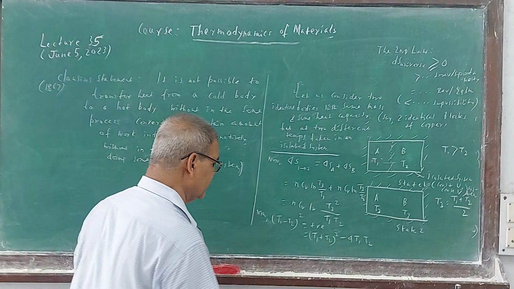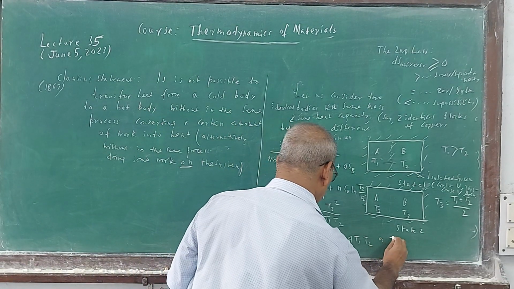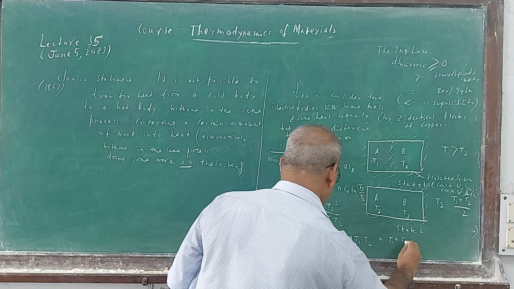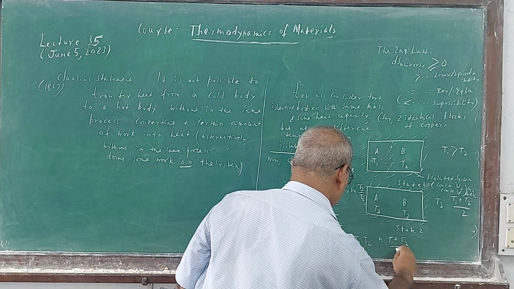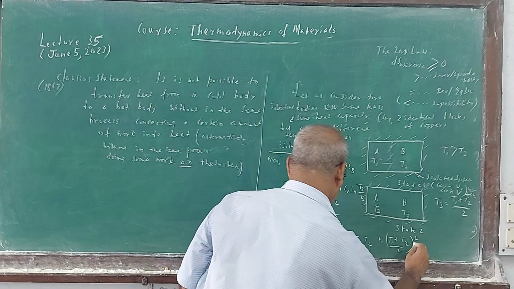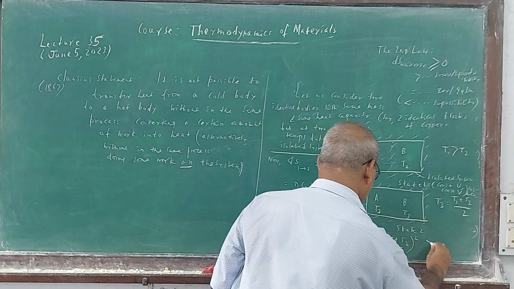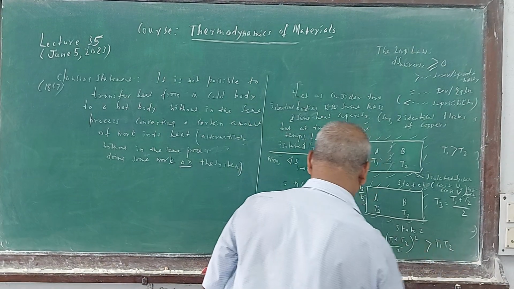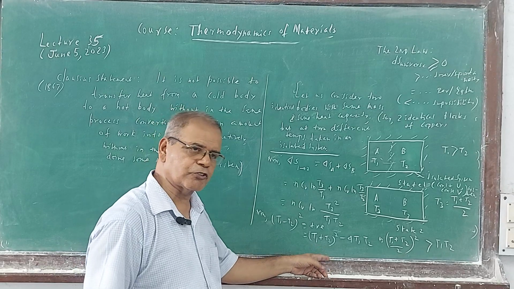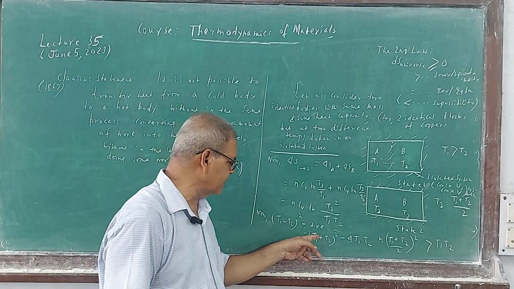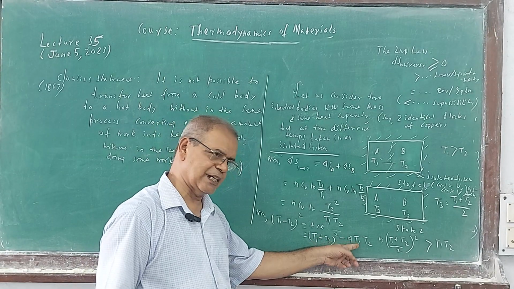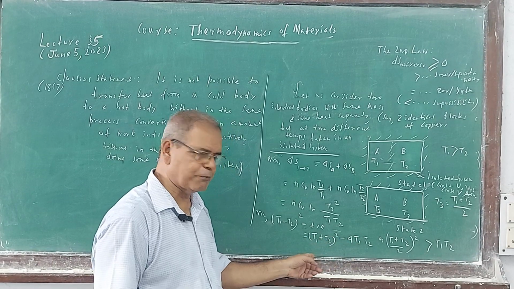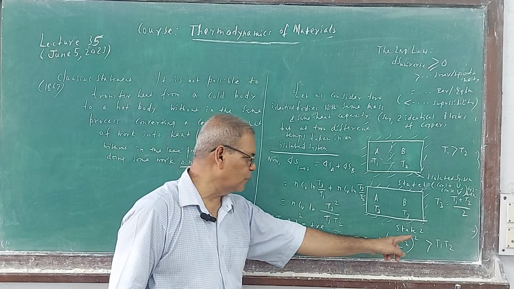That means this is also positive. Or T1 plus T2 by 2 whole square is greater than T1 T2. This is positive, so divided by 4 is also positive. This side is greater than that side. So it is T1 plus T2 by 2 square greater than T1 T2.